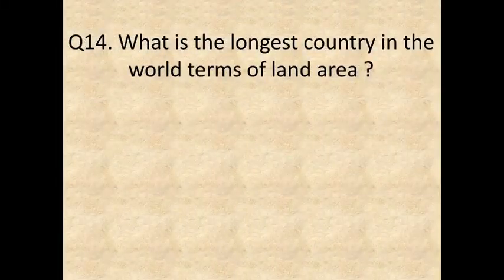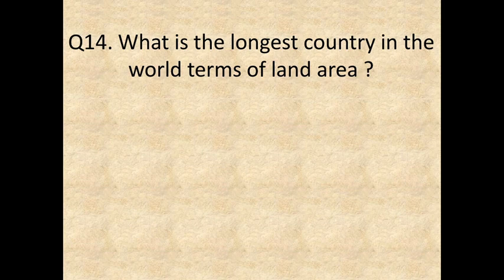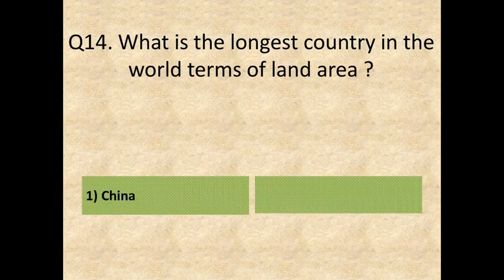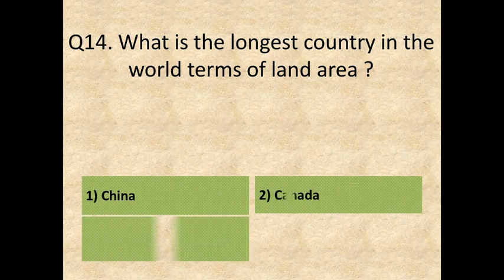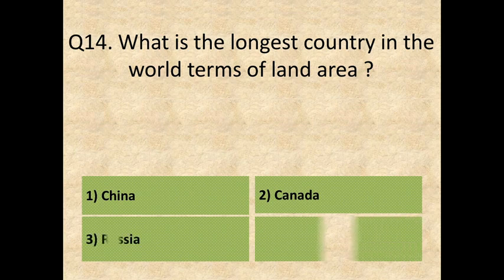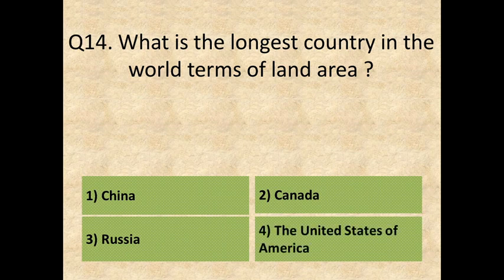Question 14. What is the largest country in the world in terms of land area? Here are your options. Option 1, China. Option 2, Canada. Option 3, Russia. Or, Option 4, the United States of America. The correct answer is Option 3, Russia.